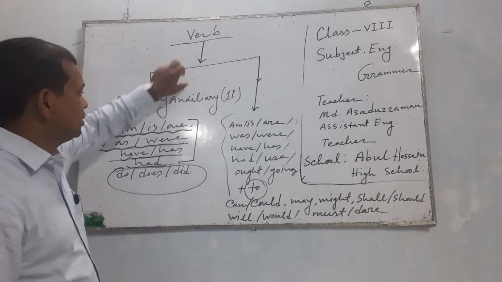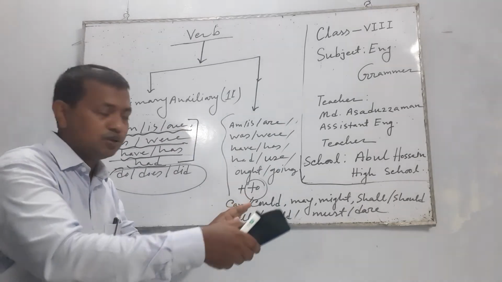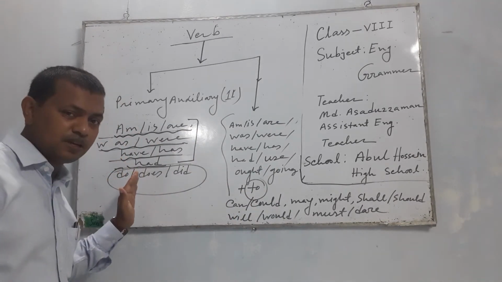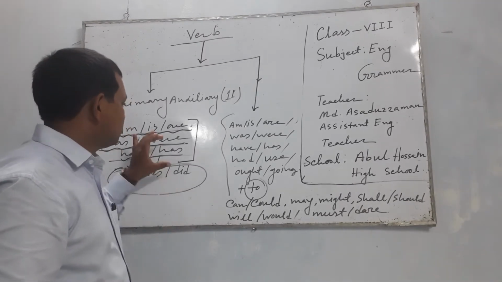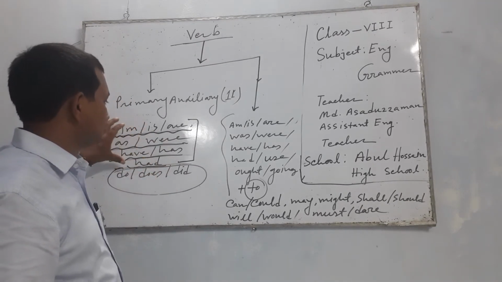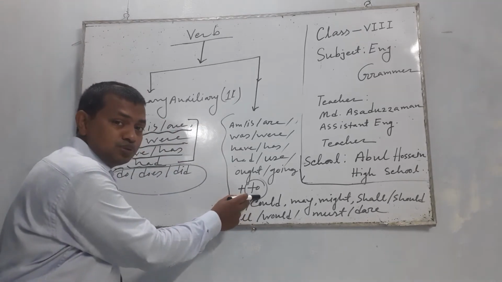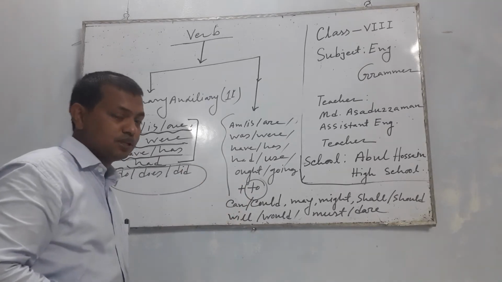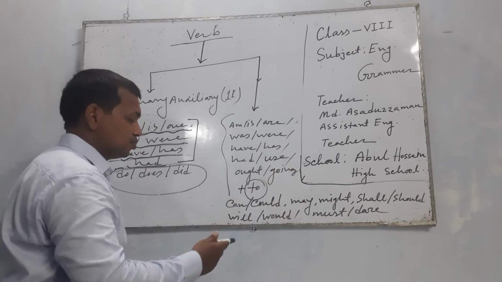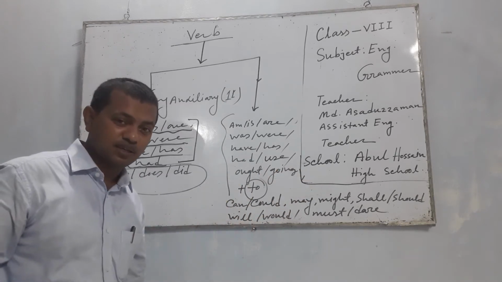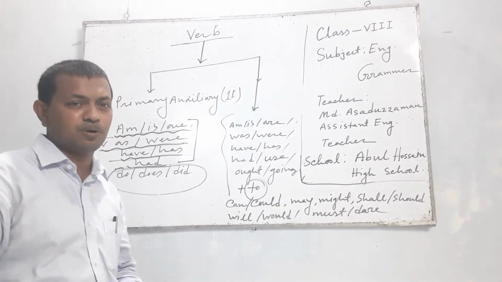Let me go back to the line that can help you all. Verb has two qualities: primary auxiliary has 11. Out of these 11, the primary auxiliaries are am, is, are, was, were, have, has, had, do, does, did. Especially do, does, did are special. If you use to after these auxiliaries, they are called modal auxiliaries. The simple modal auxiliaries are can, could, may, might, shall, should, will, would, must, and dare. I think this class is very helpful to you all.